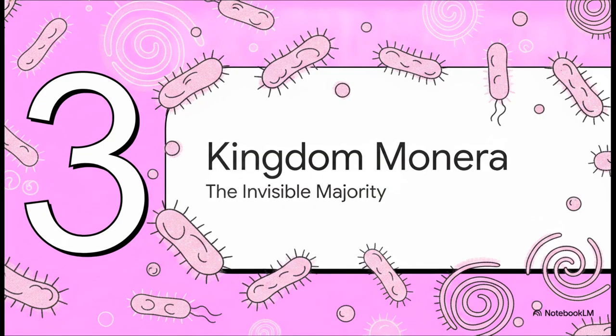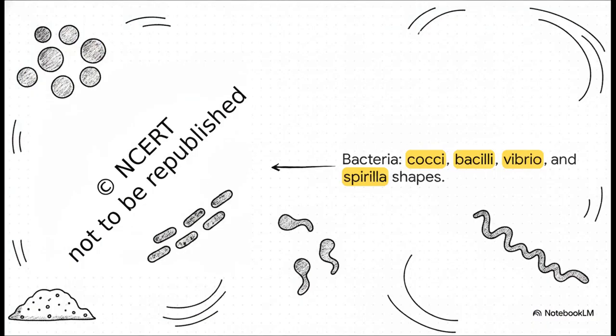So let's open up that first new folder in Section 3, Monera, the invisible majority. Bacteria are the sole members of this kingdom, and they are literally everywhere. I mean, hundreds of them live in just a handful of soil. They're primarily grouped by four basic architectural shapes. You have the spherical cocci, the rod-shaped bacilli, the comma-shaped vibrio, and the spiral spirilla. But listen, don't let their simple single-celled looks fool you. As a group, bacteria showed the most extensive metabolic diversity of any living organisms on Earth.